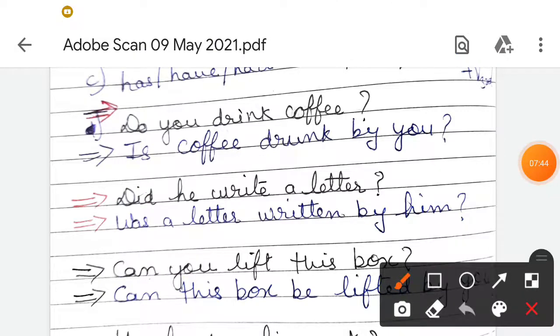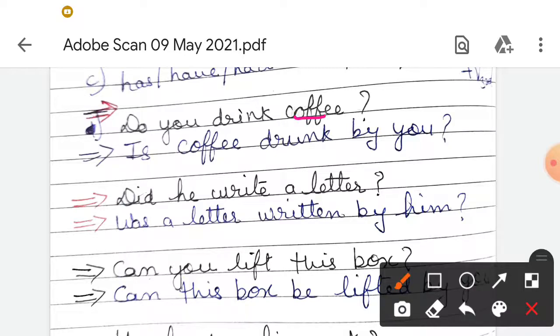Do you drink coffee? Which tense is this? This is the present indefinite tense. For that I have told you do and does will be changed into is, am, are. So first we have to look at the object, coffee.